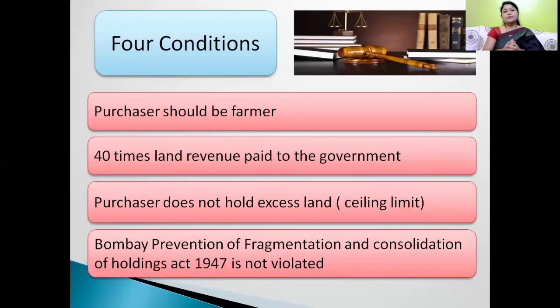Now we will see the 4 conditions. First condition is purchaser should be a farmer. Second condition is 40 times land's revenue to pay to the government. Third condition is purchaser doesn't hold excess land, means ceiling limit is there. Fourth and last condition is Fragmentation and Consolidation Act is not violated, means Tukda Bandi Kaida not violated.